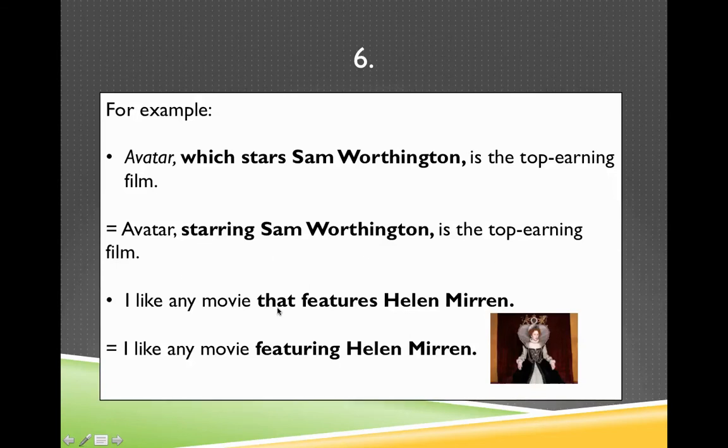I like any movie that features Helen Mirren. I've done the same thing. I took out the relative pronoun. I changed this to the ing form. I like any movie featuring Helen Mirren.